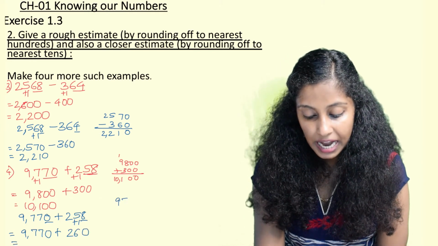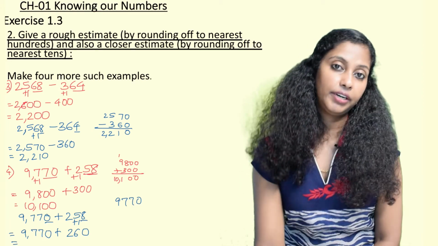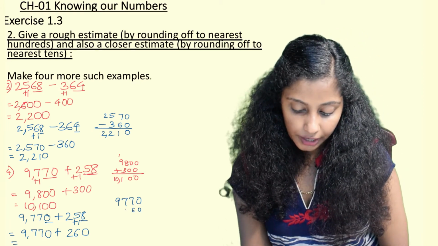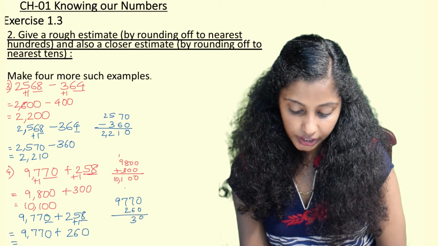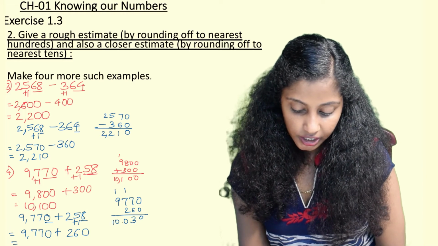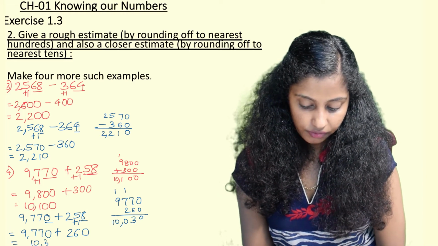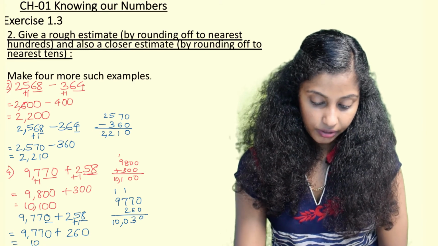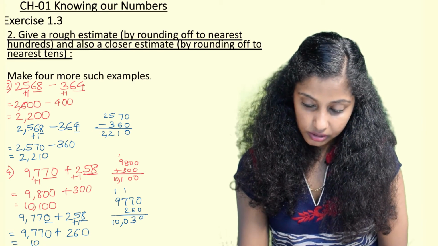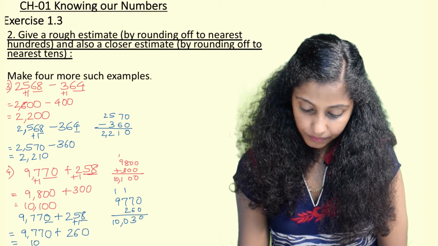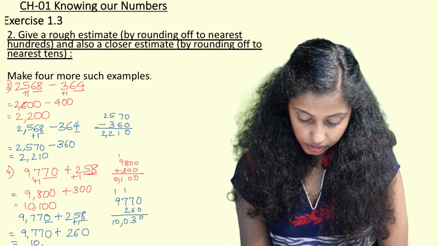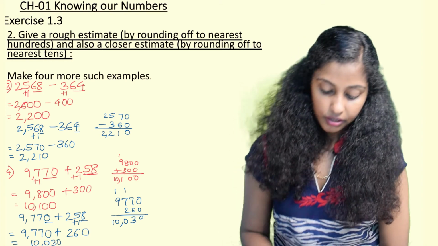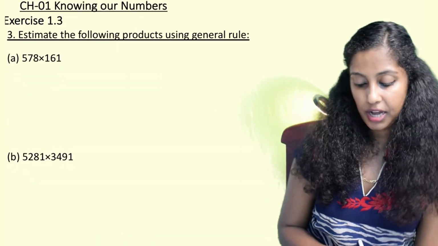So when we add 9770 to 260, what we get is 10,030. So if we compare 10,030 with 10,100, what we see is it is more or less the nearby answer, or the same answer.